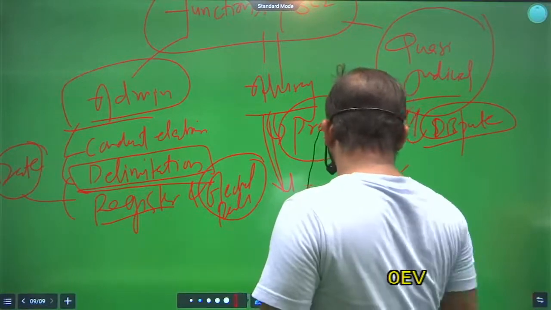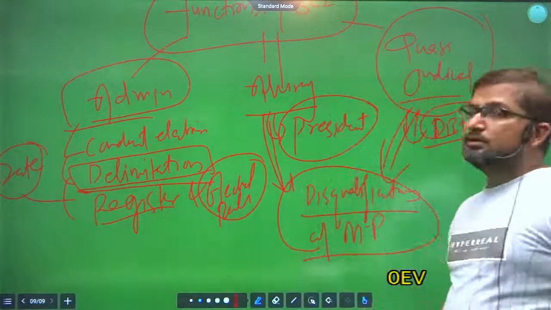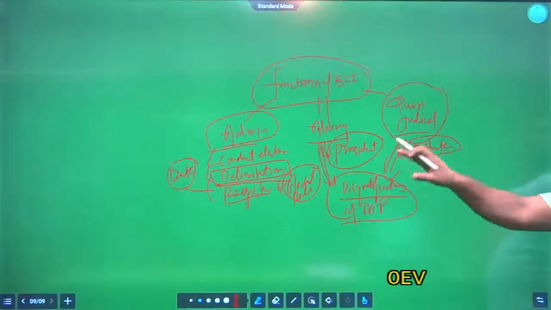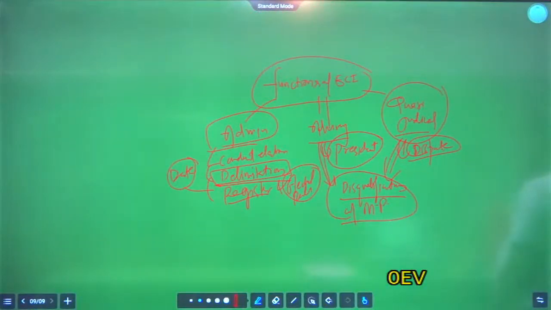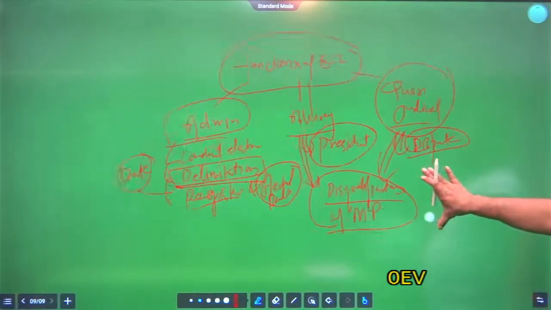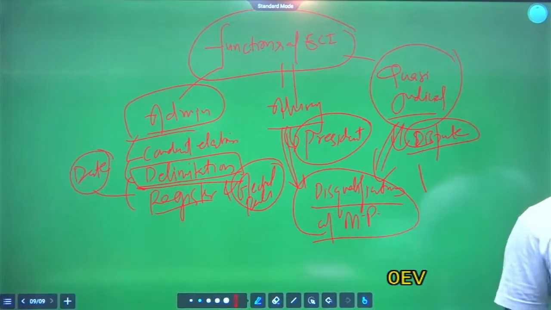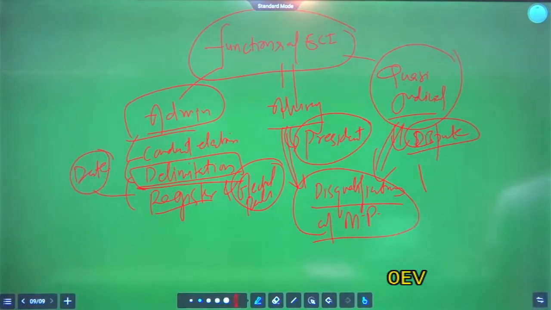Clear? On this matter, Election Commission of India is giving advice to the President. So that is the advisory function of the Election Commission.